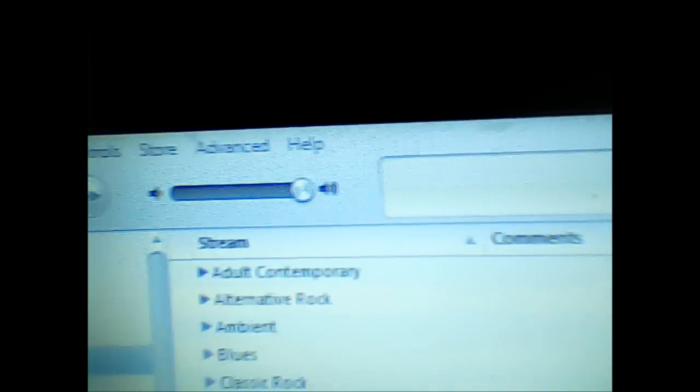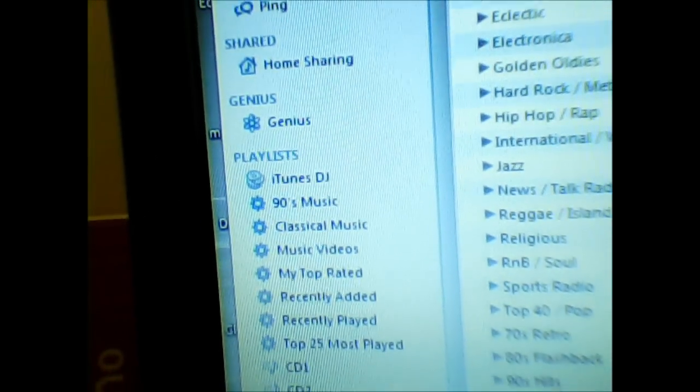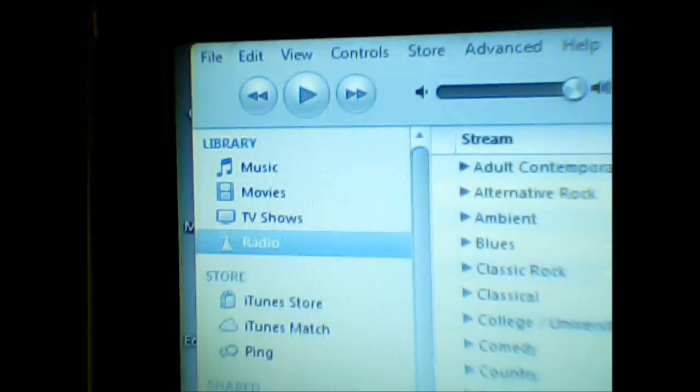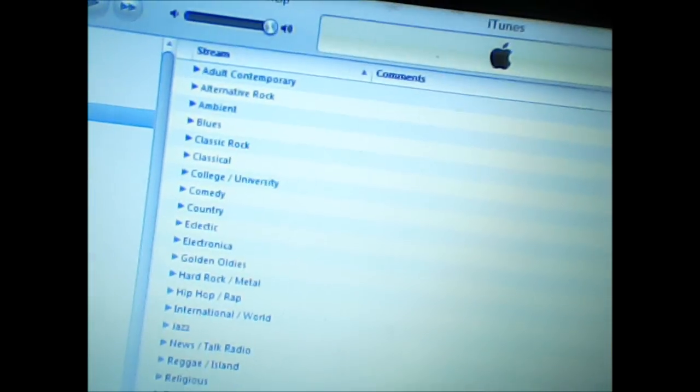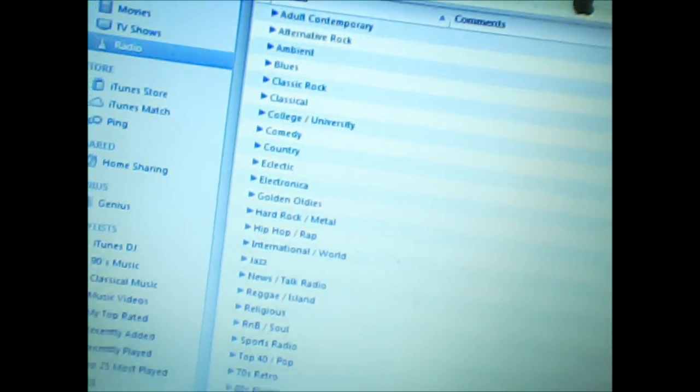So you can see I opened my iTunes. It's not in there yet, I didn't connect the cable yet. First you're just gonna plug it in to get ready and open iTunes on your laptop or computer, whatever.